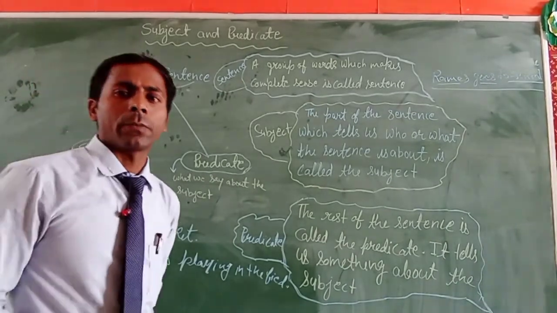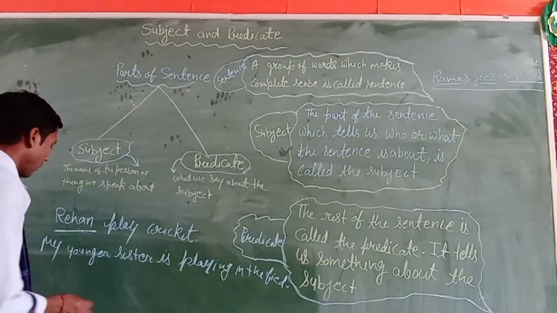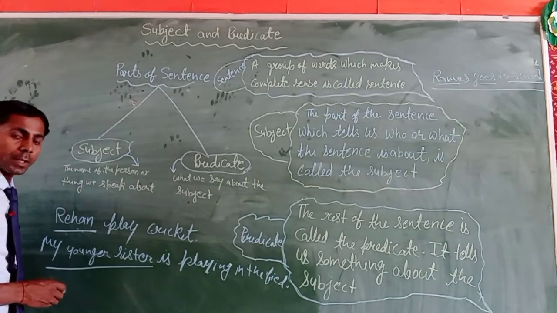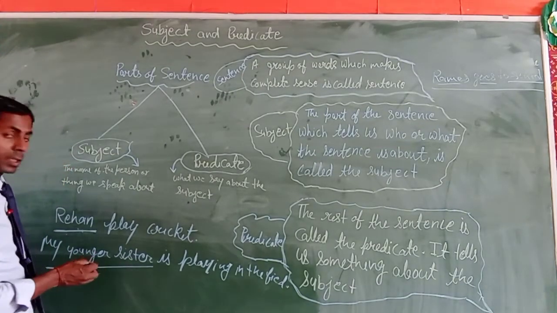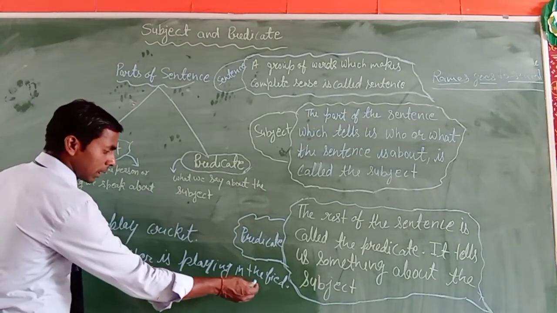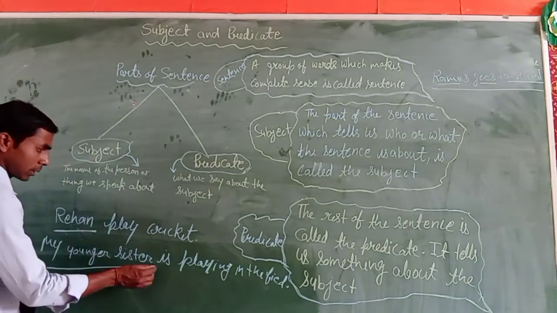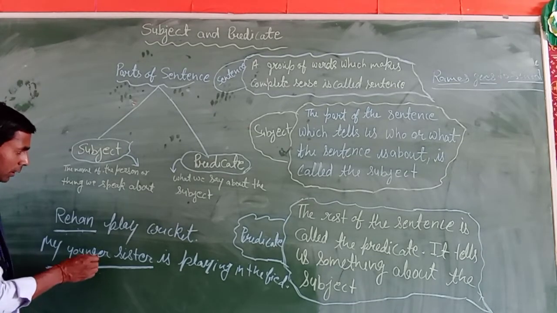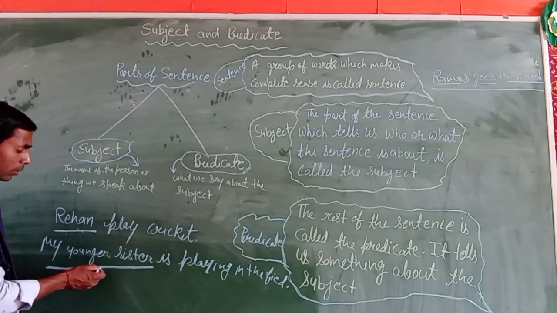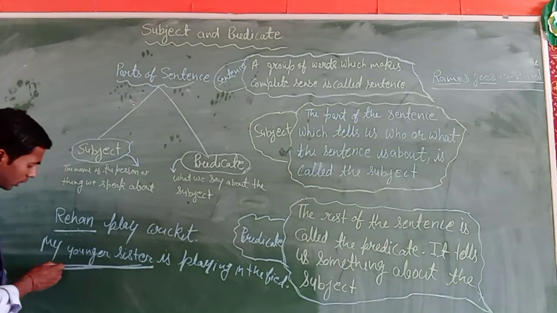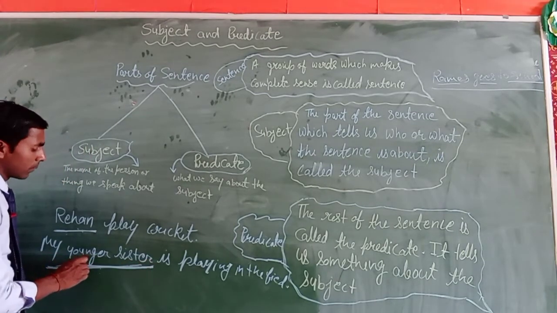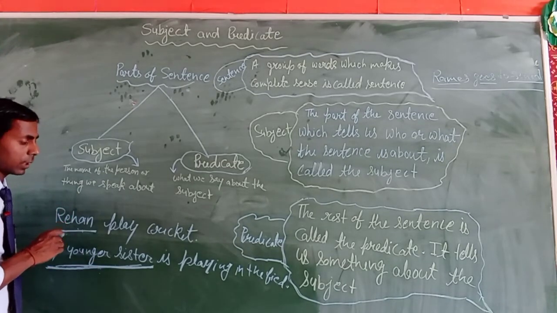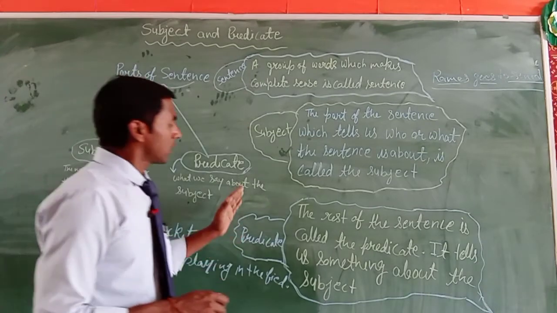This is the complete sentence, and in this sentence this part is what we speak about. So this group of words will be the subject.